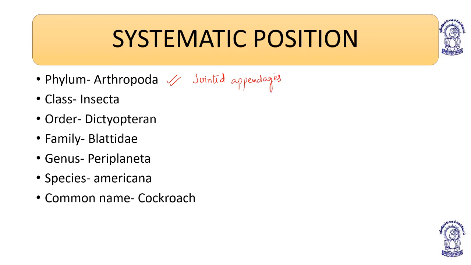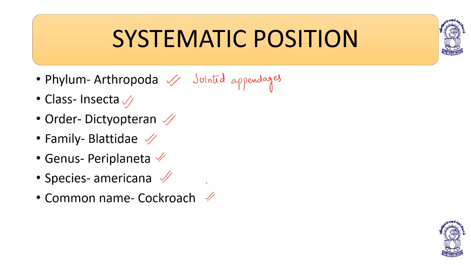The class is Insecta. Order is Dictyoptera. Family is Blattidae. Genus Periplaneta. Species americana. Common name cockroach.